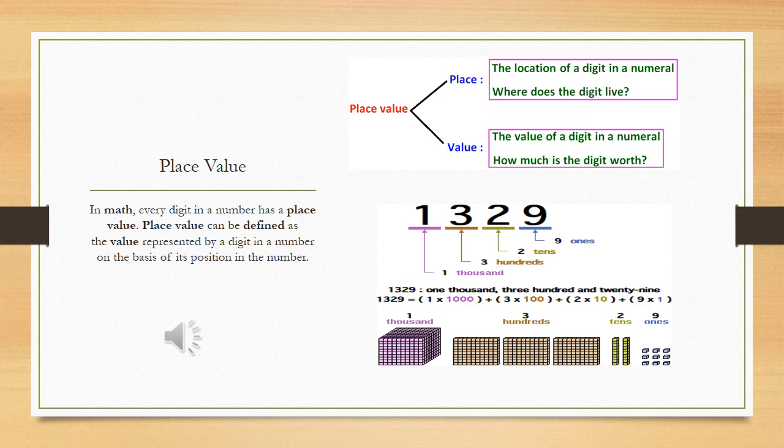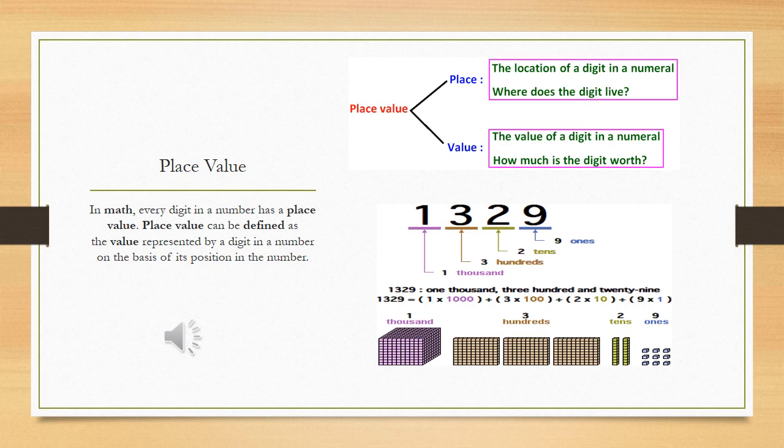As I told you before, in every number there are many digits, and every digit has its own value, its own worth, its own position, because by the help of this value and position you are getting the actual value of the whole number. If any one number is missing, you can't calculate the number in a proper form. You just have to assume or approximate the number. You can't calculate it actually.